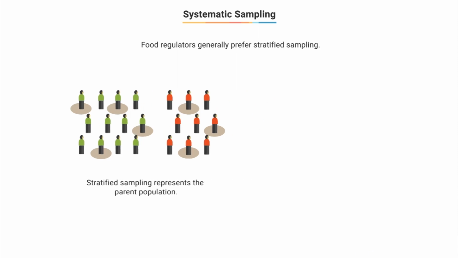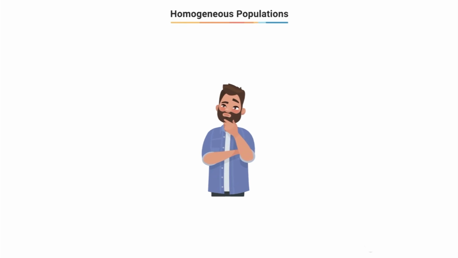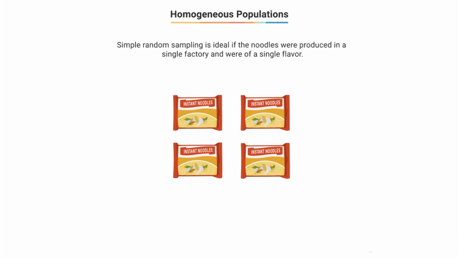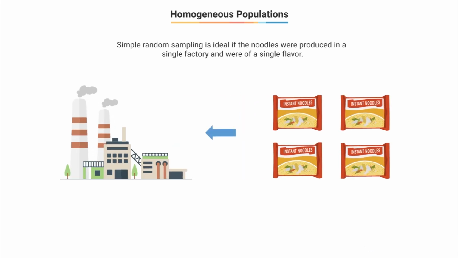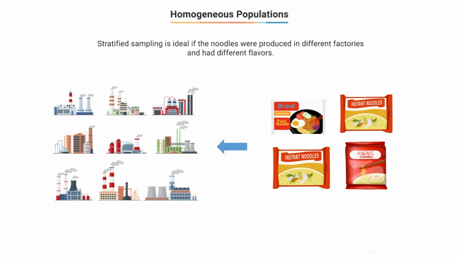However, in many cases, simple random sampling is also used when the parent population is not heterogeneous in nature. What could be those cases where the parent population is not heterogeneous in nature? For instance, if all the noodle packets are of the same nature and manufactured in a single factory, then simple random sampling would be the most straightforward. But if the packets came in different flavors and were manufactured in different factories, then ideally stratified sampling would be the recommended method.